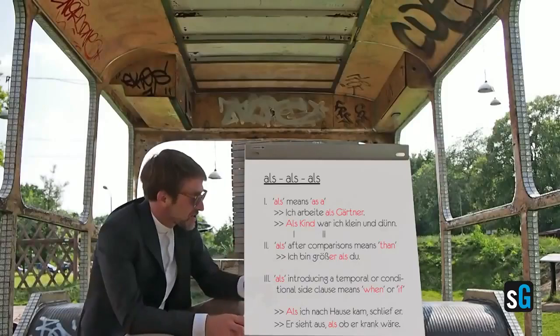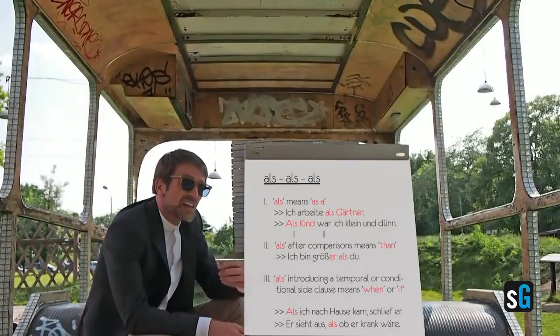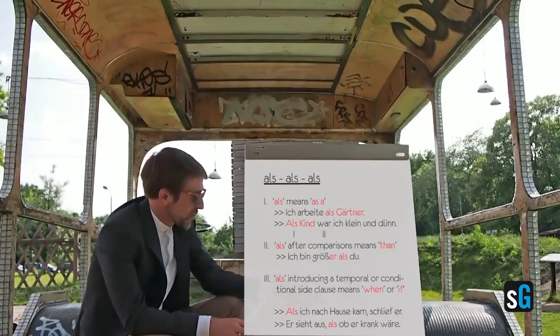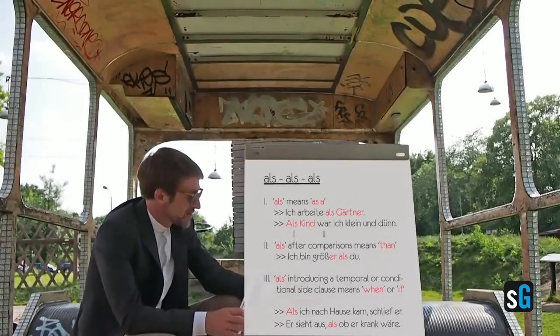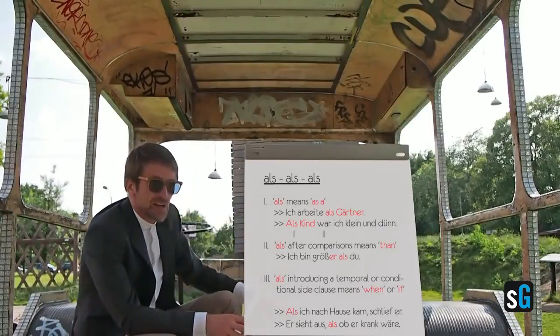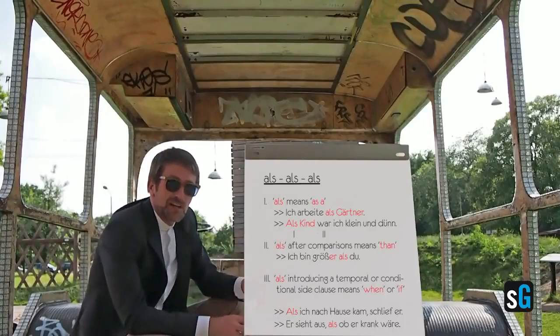"Er sieht aus, als ob er krank wäre." He looks as if he was sick. So you see, it could mean "when" or "if," and this needs a bit more practice, but I think you can differentiate pretty clearly now the three different kinds of "als."